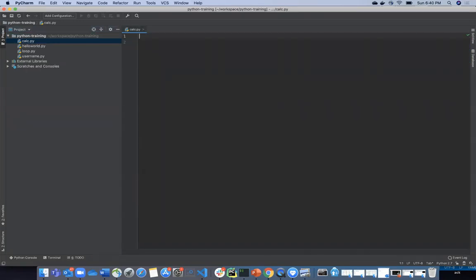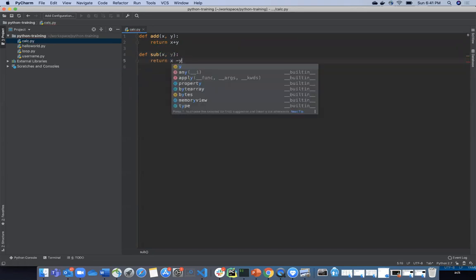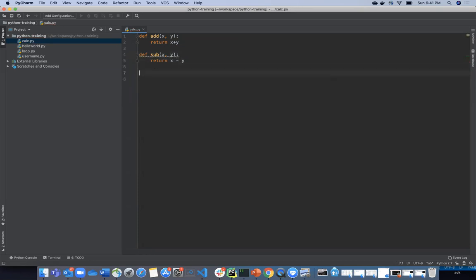What I will do is I will just create a function here. def add, takes in two arguments and returns x plus y. Similarly, I will quickly create sub with x comma y and say return x minus y. Similarly, I will create mul and I will return x star y. Similarly, I will create div and return x divided by y. So these are all the four functionalities that are there in this module called cals.py.